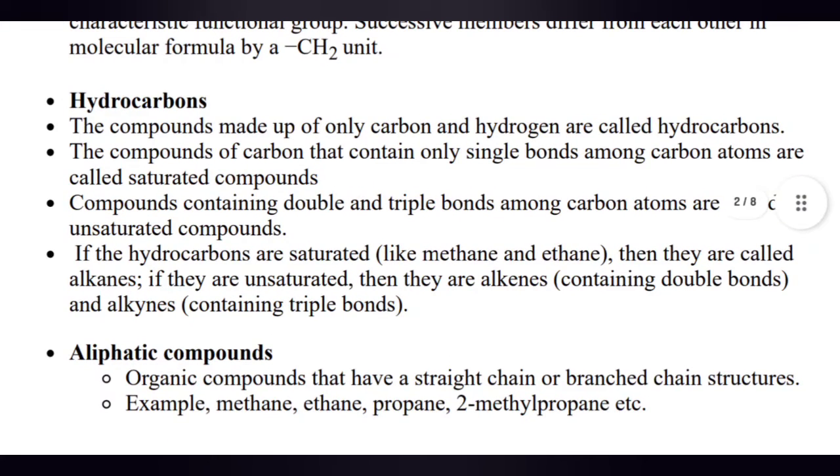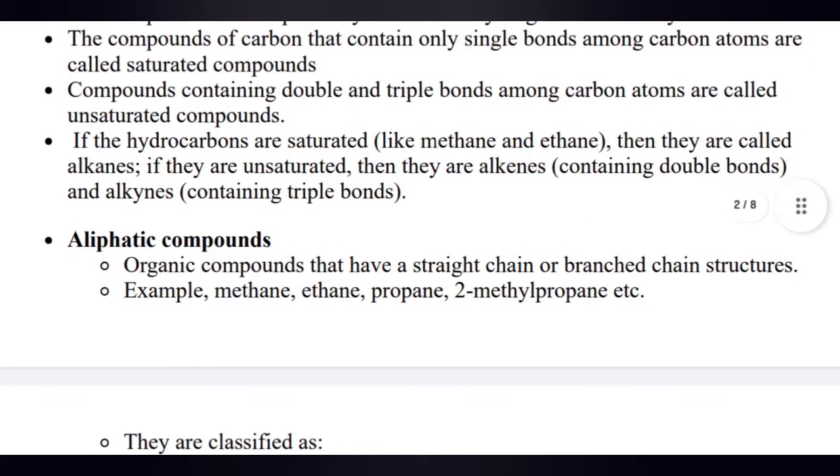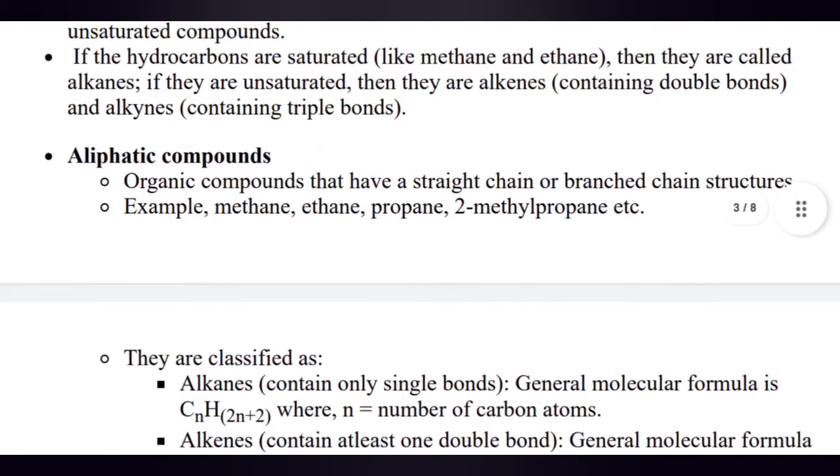Now, hydrocarbons. The compounds made up of only carbon and hydrogen are called hydrocarbons. The compounds of carbon that contain only single bonds among carbon atoms are called saturated compounds. Compounds containing double and triple bonds among carbon atoms are called unsaturated compounds. If the hydrocarbons are saturated, like methane and ethane, they are called alkanes. If they are unsaturated, they are called alkenes, containing a double bond, and alkynes, containing a triple bond.